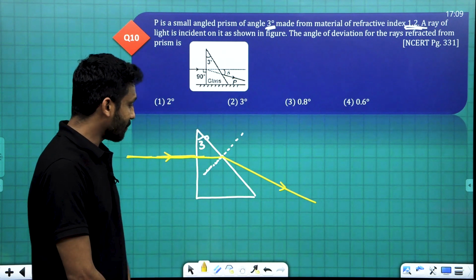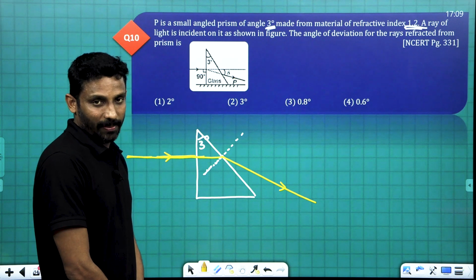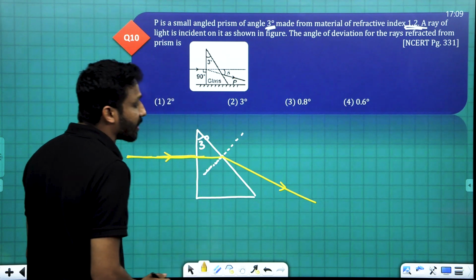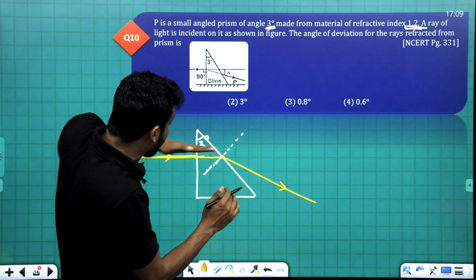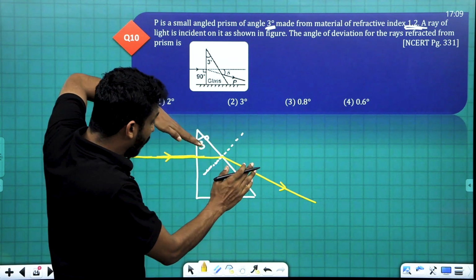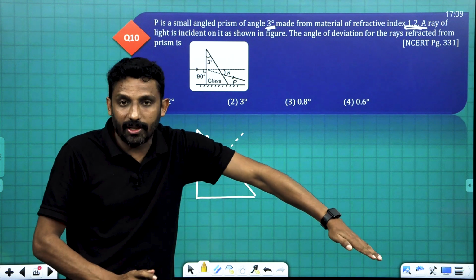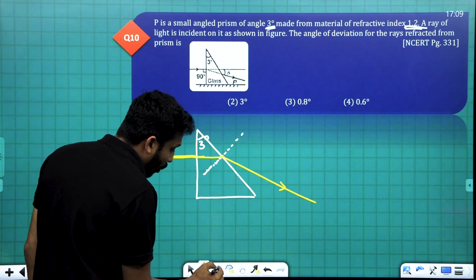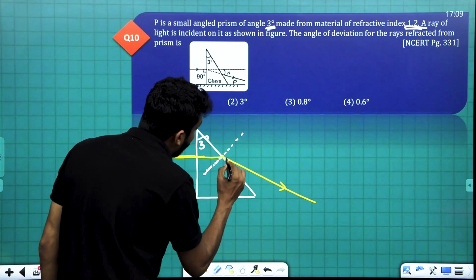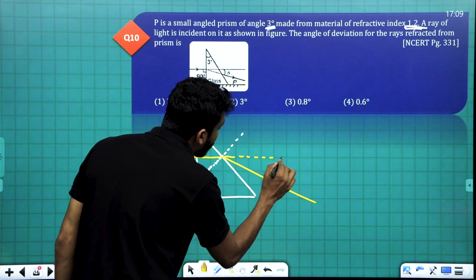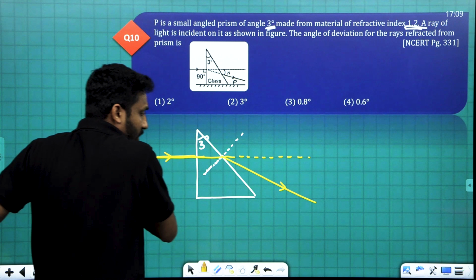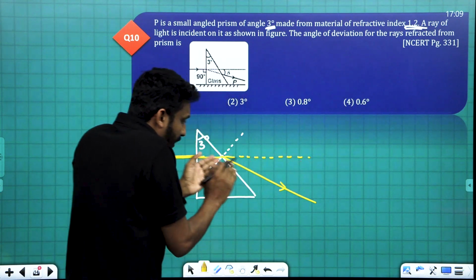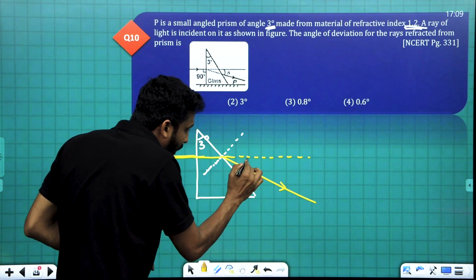Deviation. The angle of deviation is the angle between the incident direction and the refracted direction. This is the refracted ray. This was the direction of the ray earlier, and that direction and the new direction create an angle here.